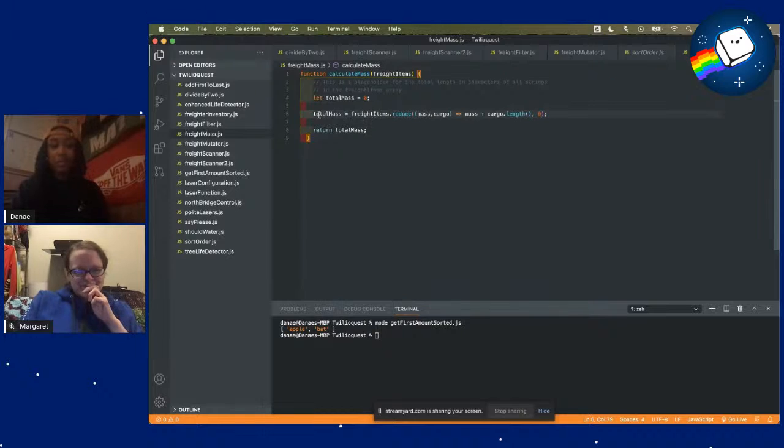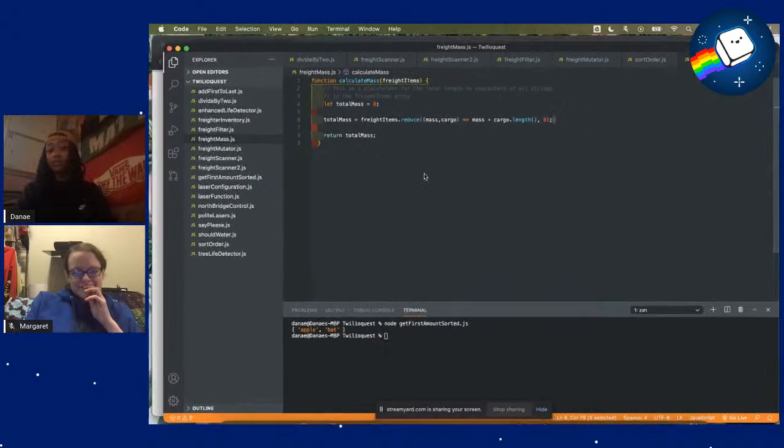But to break this down one more time, we let our total mass equal 0 initially, and we want total mass to equal the result of this. We take the freight items and we call the reduce function. And then here we have a value mass, which will keep track of our mass while in this function. And we have cargo, which is the elements of our freight items array. So it'll loop through that and it'll add the length of each element to mass. And then this 0 here is just our initial value. So every time it'll loop through and add it to mass. And then we want to return our total mass.